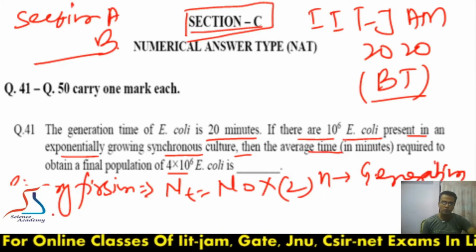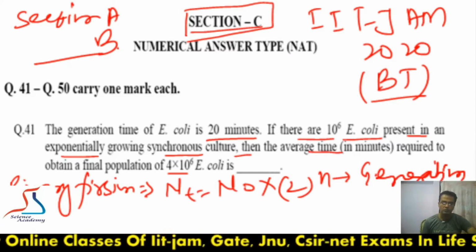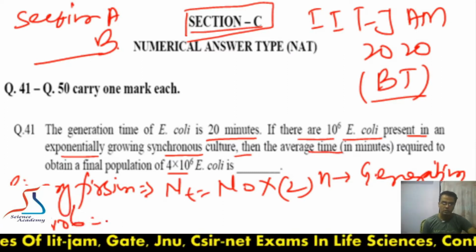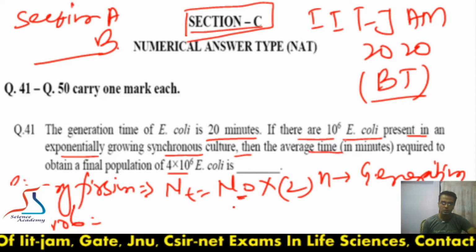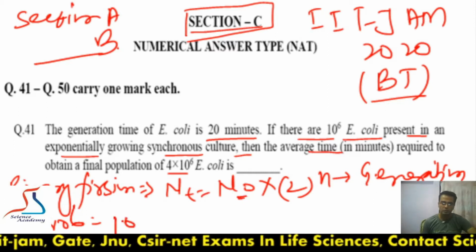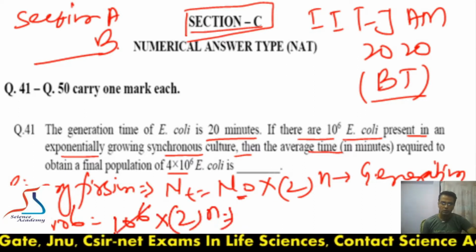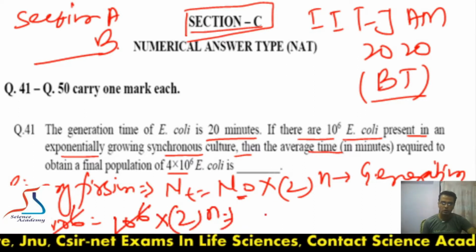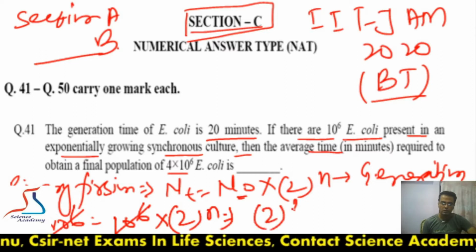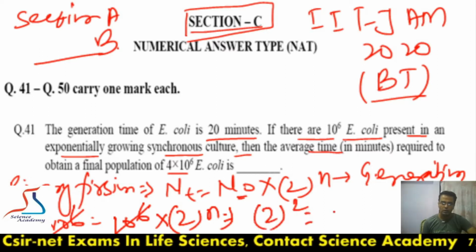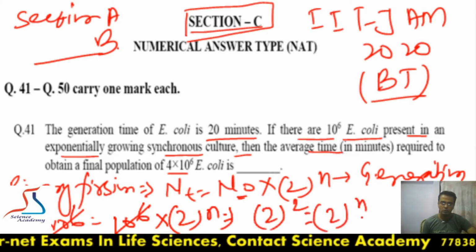So now putting the value of Nt, which is 4 into 10 to the power 6, is equal to N naught, which is the initial number of cells, 10 to the power 6, into 2 to the power n. So this value will be cancelled out. So 2 to the power 2, which is equal to 4, is equal to 2 to the power n.